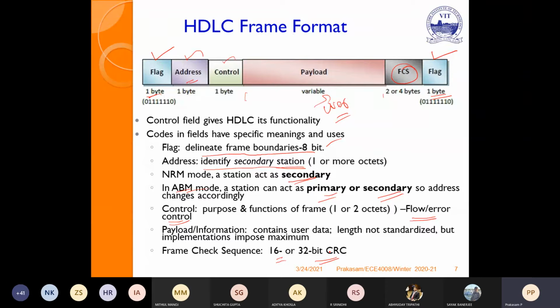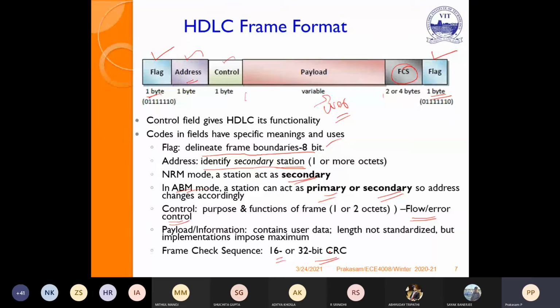So if you see the HDLC frame format, at the start and at the end it contains a flag to represent the boundaries. The second field is the address, 1 byte, which represents secondary stations in NRM mode, or in ABM it may be either primary or secondary. The third field is control, which represents the HDLC functionalities, mostly flow or error control.